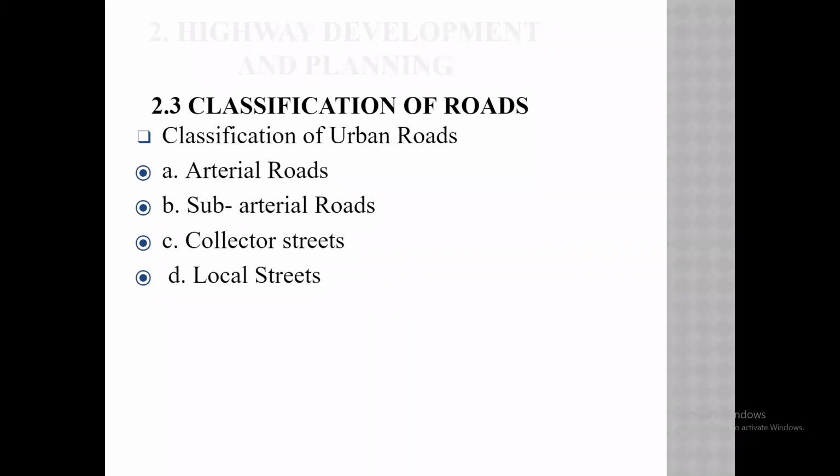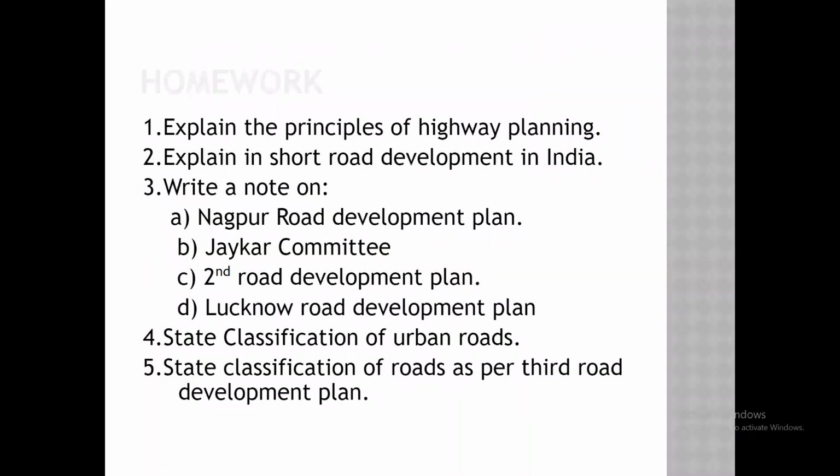This is the classification based on location, function, load carrying capacity, and season or weather condition. This is the classification of the road.